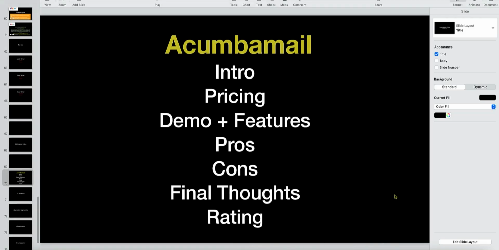Today, we're actually going to be looking at Acumbamail. I have not done a review on this. I don't believe it's been on AppSumo a few times. You still have a few days left to buy it. They came back for a short time. So this is going to be a full review.